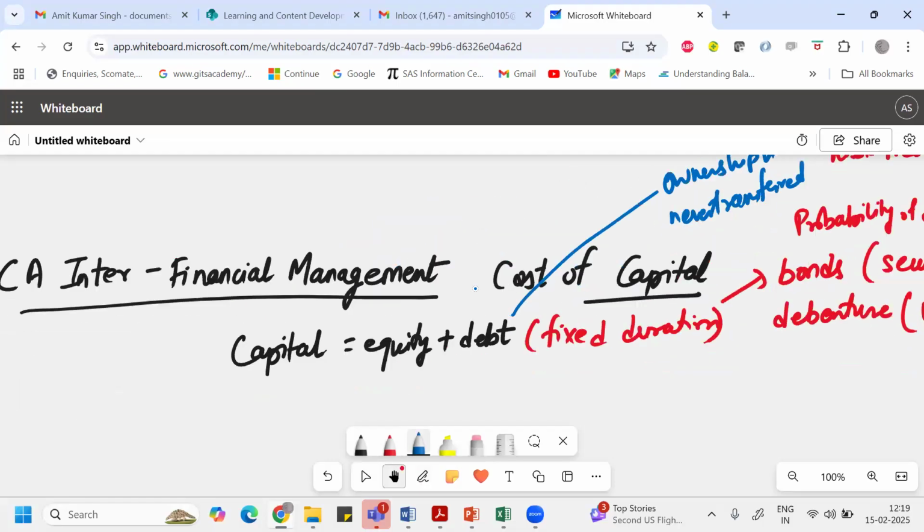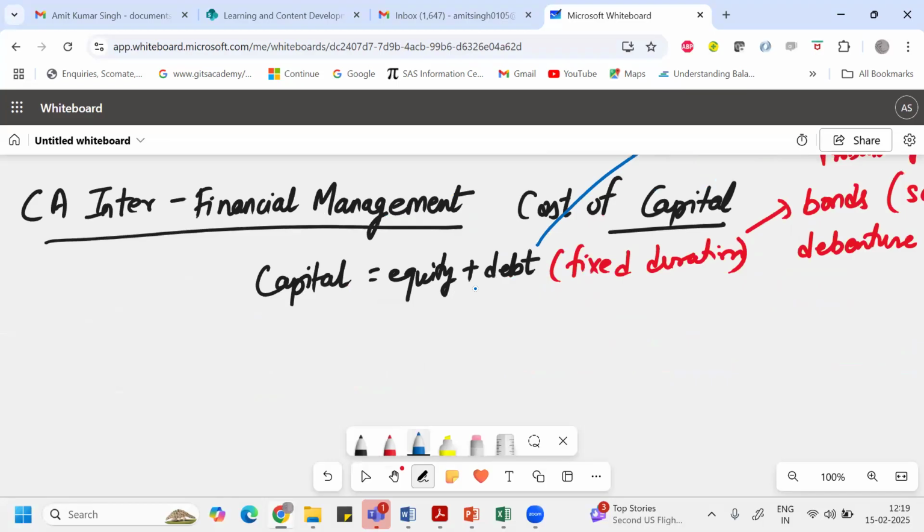But when we talk about equity, what do we mean by equity? Equity basically means where we dilute our ownership. It is a mode of raising funds from the market.